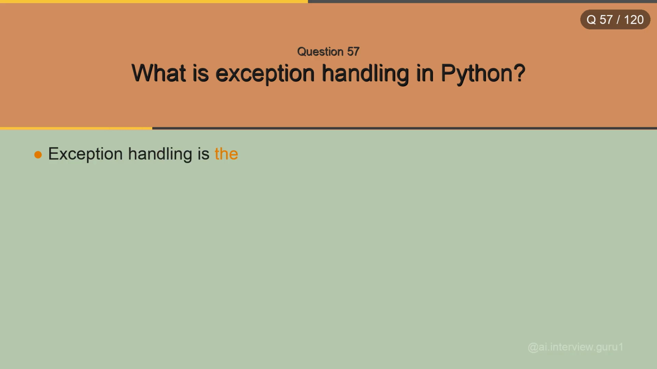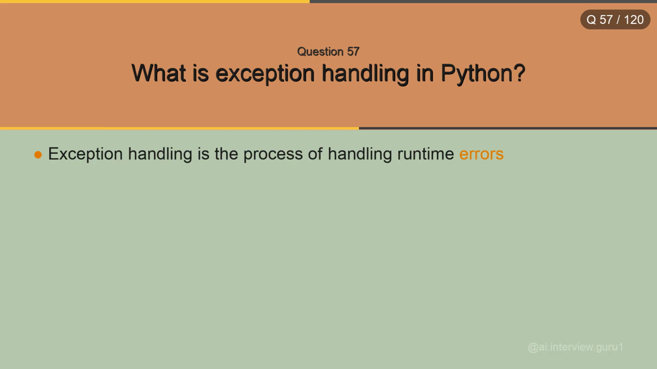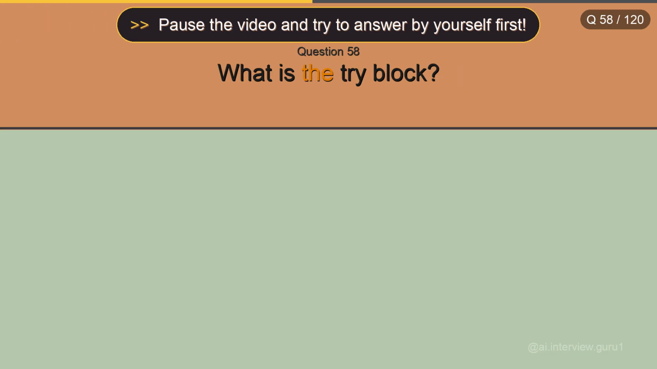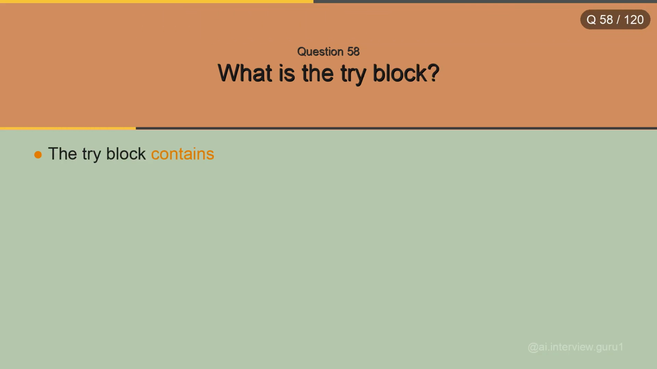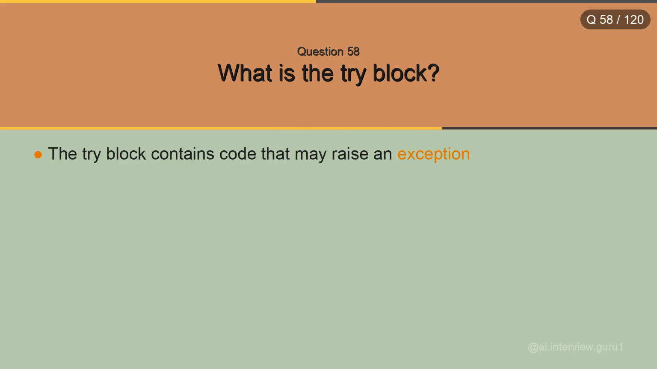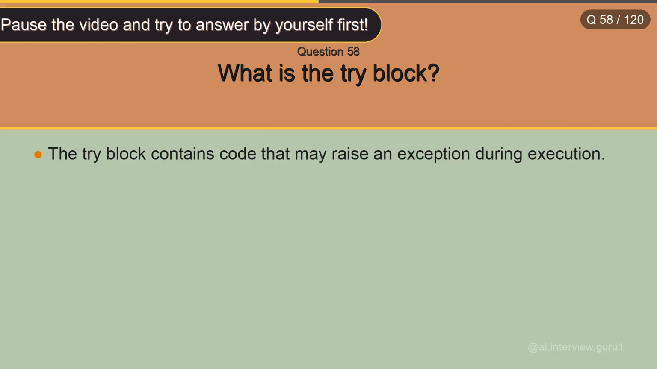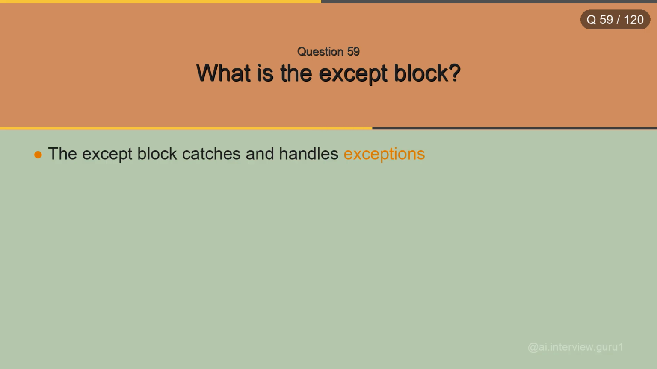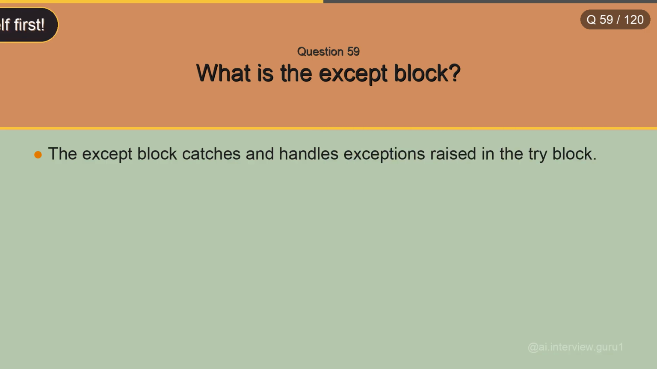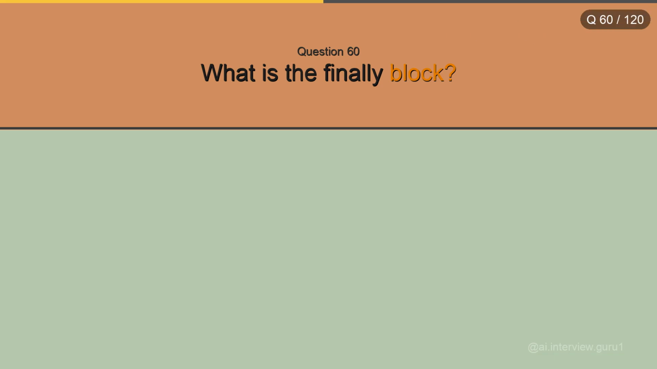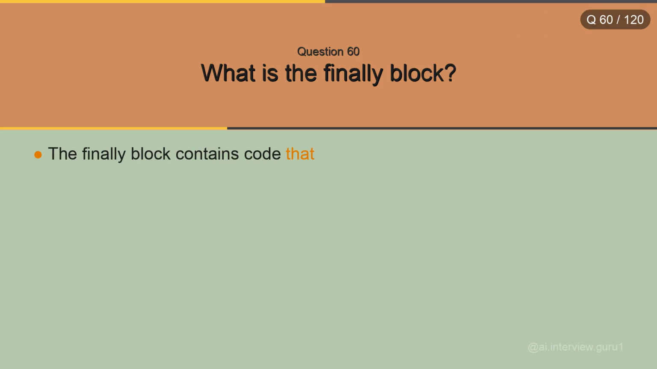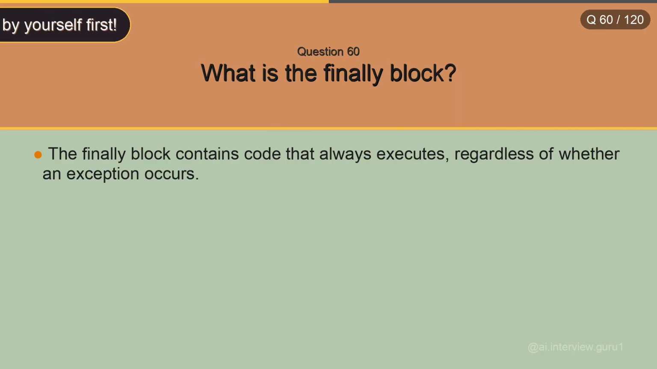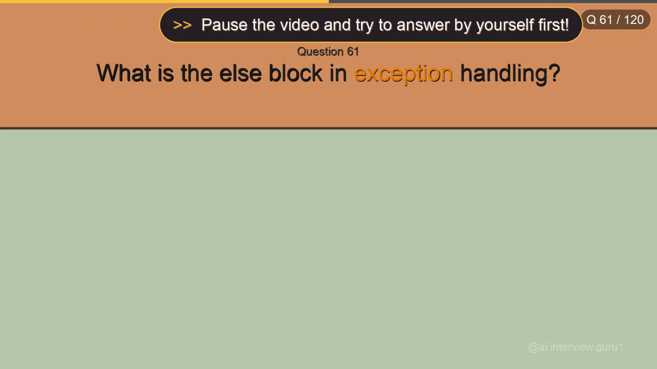What is exception handling in Python? Exception handling is the process of handling runtime errors using try, except, else, and finally blocks. What is the try block? The try block contains code that may raise an exception during execution. What is the except block? The except block catches and handles exceptions raised in the try block. What is the finally block? The finally block contains code that always executes, regardless of whether an exception occurs. What is the else block in exception handling?